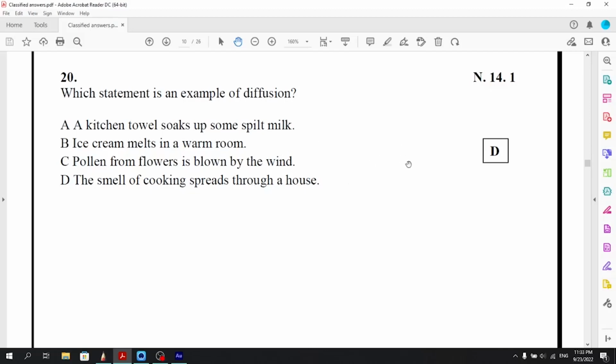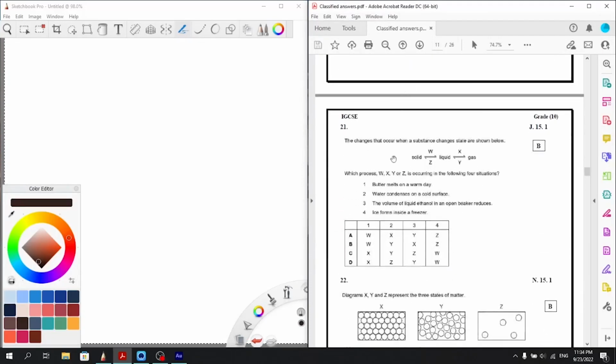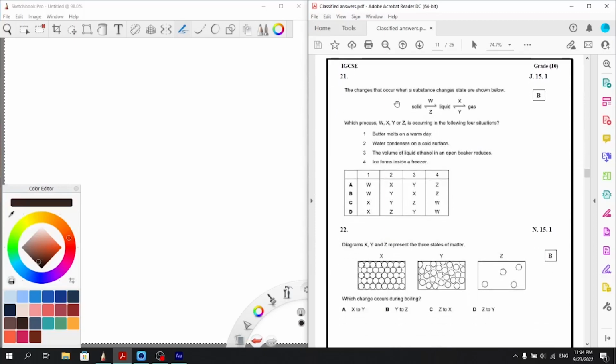Diffusion means the mixing of molecules, getting mixed together. That's diffusion. That's just moving further apart by wind. The smell of cooking spreads through the house. Yes, the molecules of the scent get in between the molecules of the air and just move along with them and spread all over the house. So the answer is D.